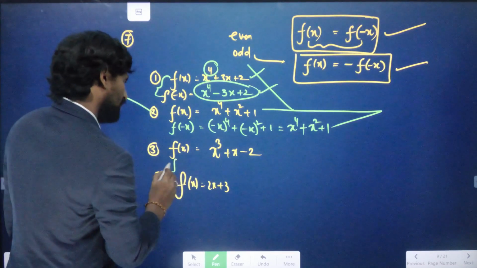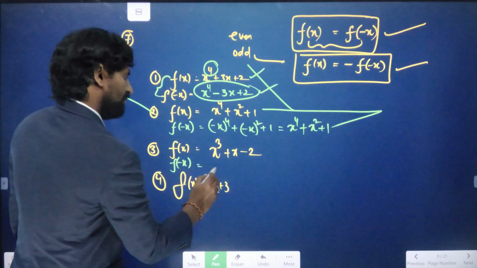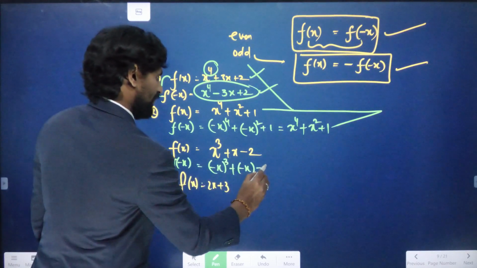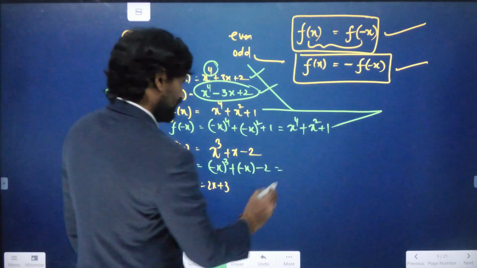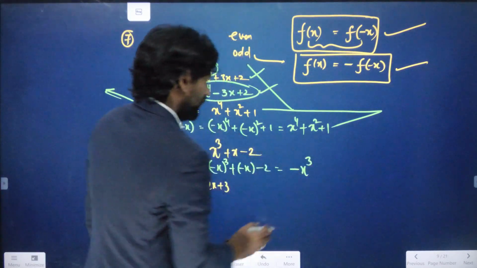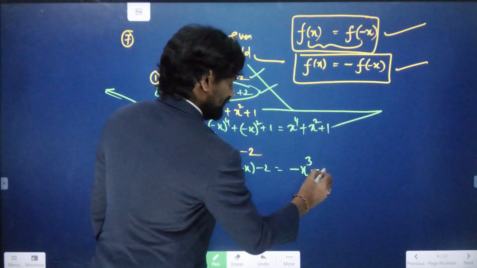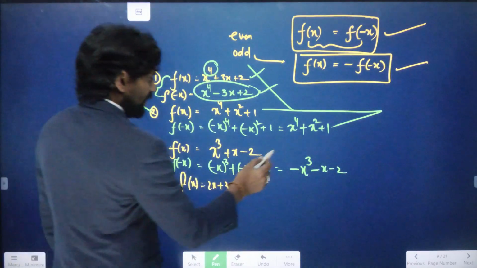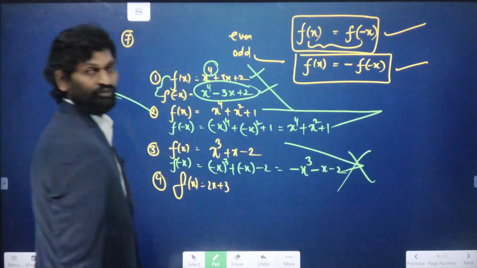Coming to the third option, minus x whole cube plus minus x minus 2. So minus x whole cube is nothing but minus x cube. Now here plus into minus, minus x minus 2. So f of x and f of minus x are different. So it is an odd function.